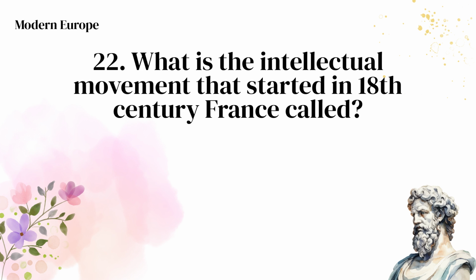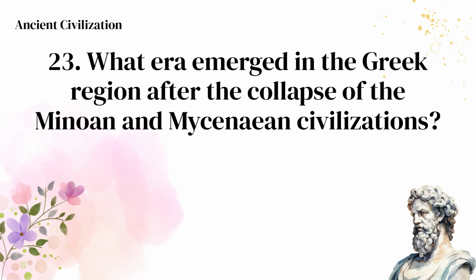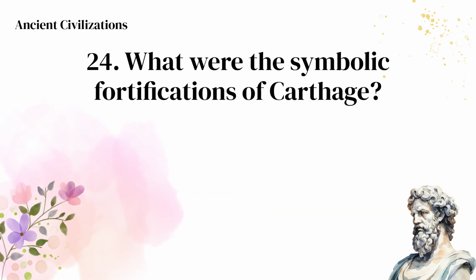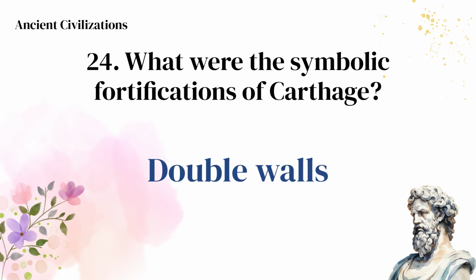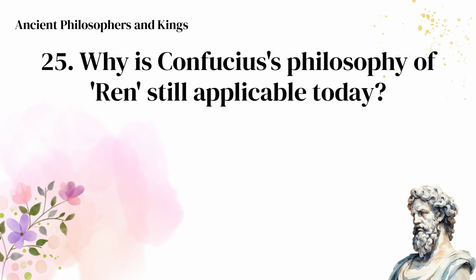Genghis Khan. What is the intellectual movement that started in 18th century France called? Enlightenment. What era emerged in the Greek region after the collapse of the Minoan and Mycenaean civilizations? Dark Ages. What were the symbolic fortifications of Carthage? Double walls. Why is Confucius's philosophy of Ren still applicable today?